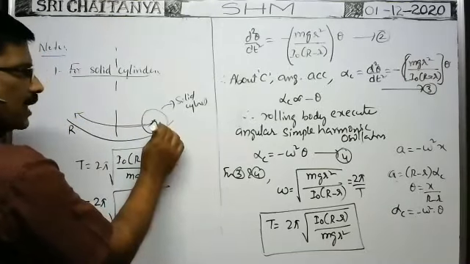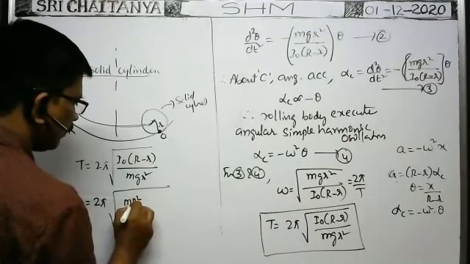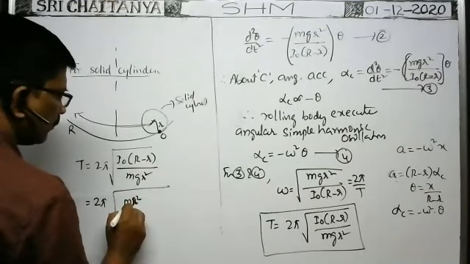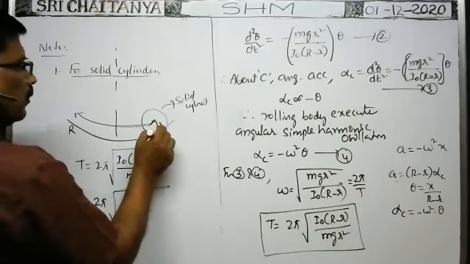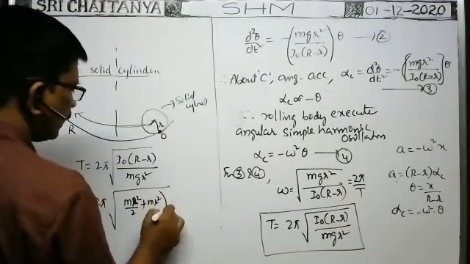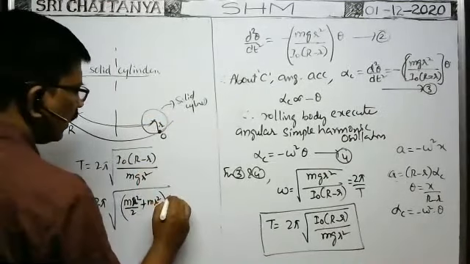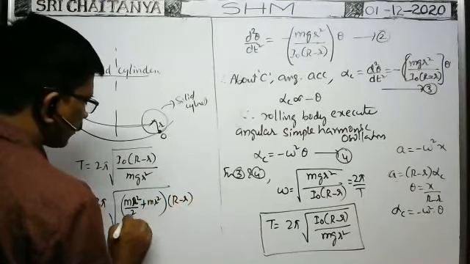That is equal to m r square by 2 only, no? So m small r square by 2, plus m into perpendicular distance square, means again m r square. It is the moment of inertia of this solid cylinder about this point, into capital R minus small r by m g small r square.